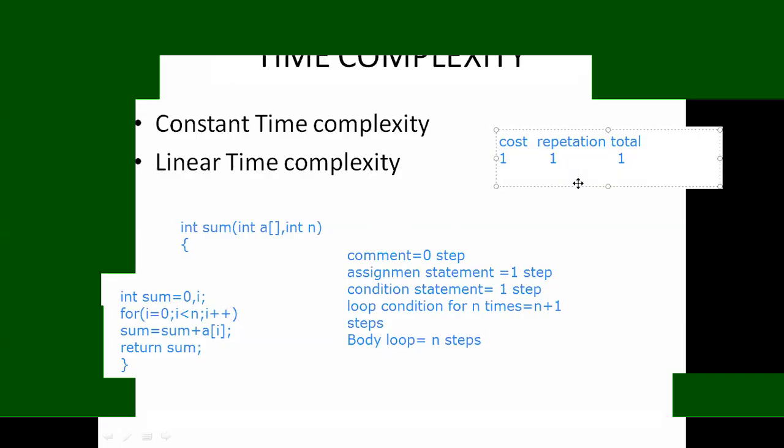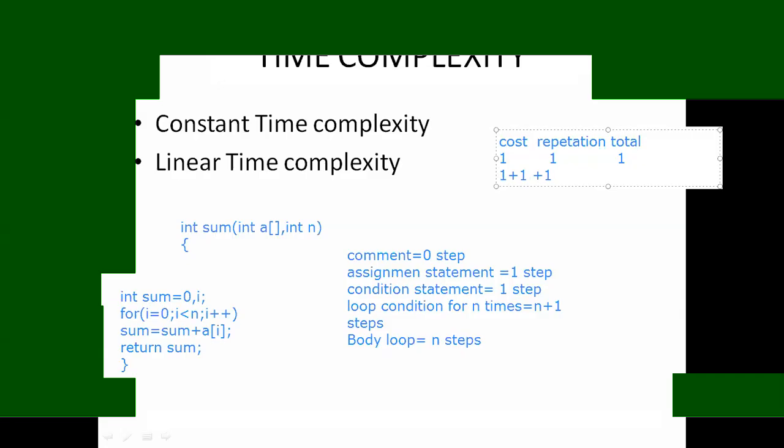See here, in this i equal to 0 for initialization is 1, plus the condition i less than n is 1, plus i plus plus, so it will take 3 values.